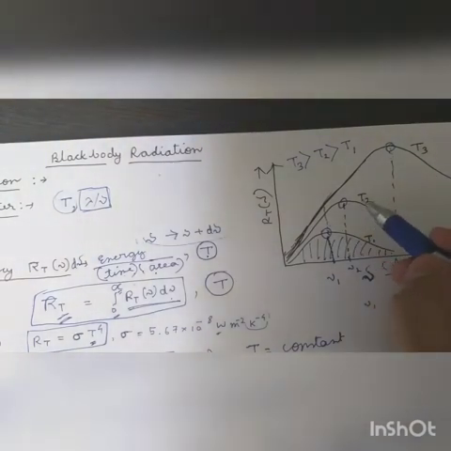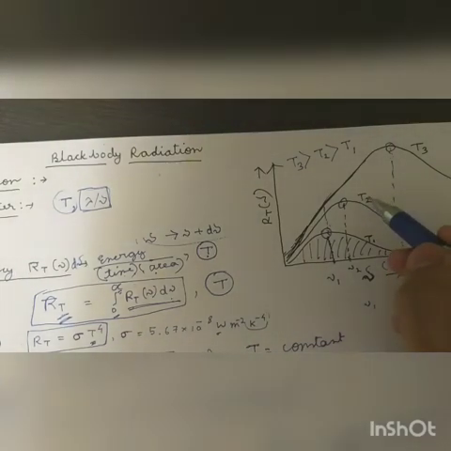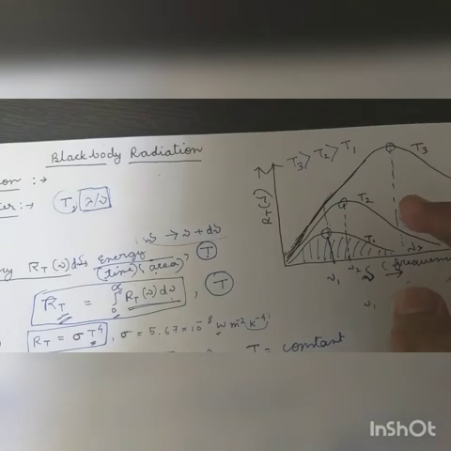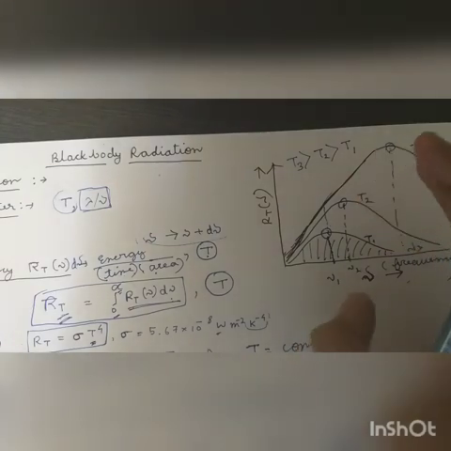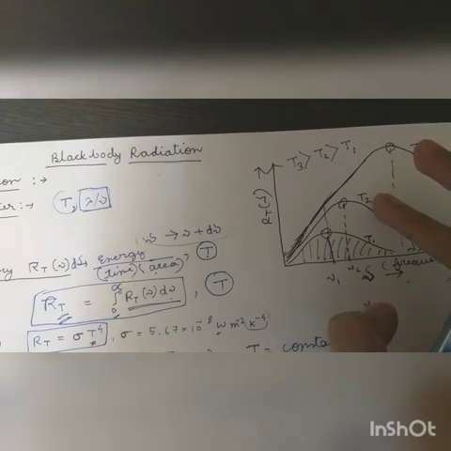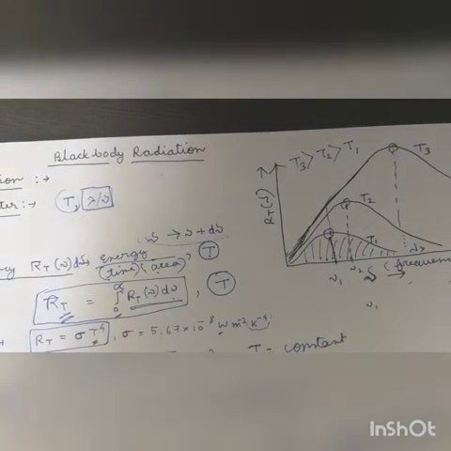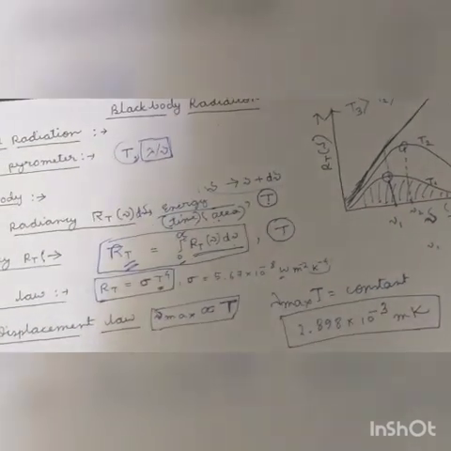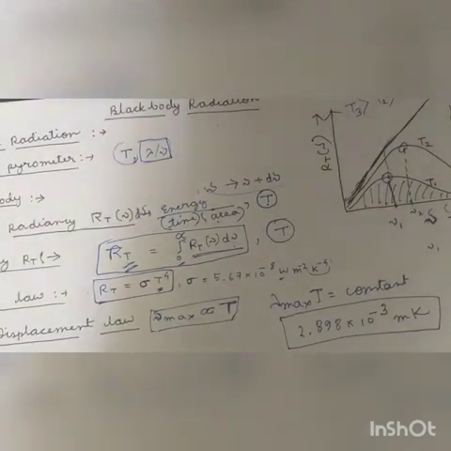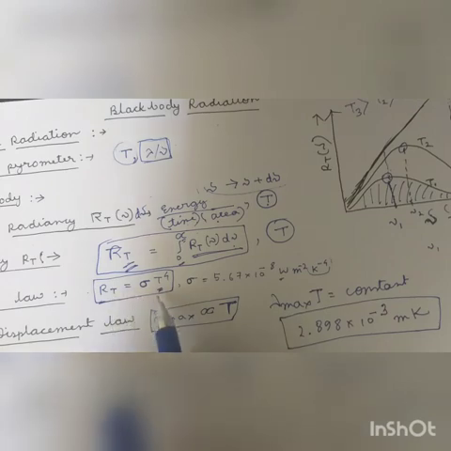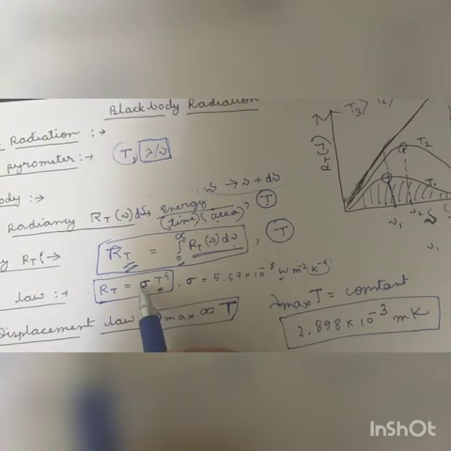As the temperature keeps on increasing, the area under the curve also keeps on increasing. That means the total energy emitted by the black body keeps on increasing, so the radiancy keeps on increasing. And experimentally it has been found that radiancy is related to the absolute temperature by this law.